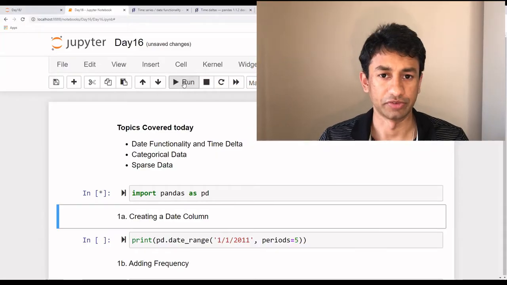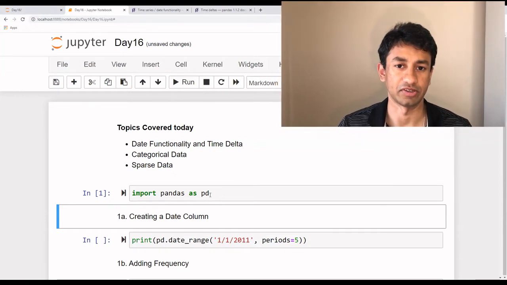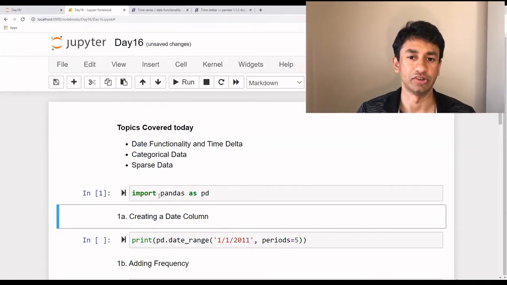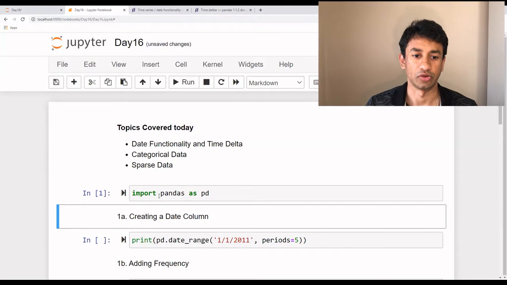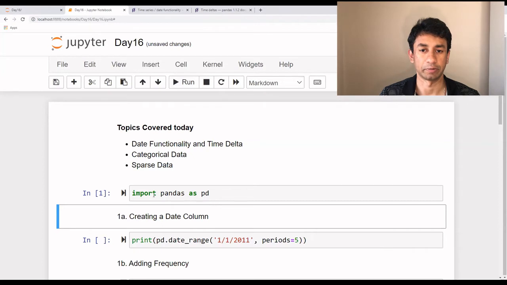The first step, as usual, is importing the Pandas library, because all the functionalities that we are going to see today are part of the Pandas library. So let's import the Pandas library. If this is the first video that you are checking out, I have mentioned in various videos in the past, if you get any error while importing the Pandas library, it is because it is not installed properly. So you need to close this window, go back to the Anaconda command prompt, and do a pip install pandas. Ensure that the Pandas library is rightly installed, and after that, if you start Jupyter Notebook, it should be working fine.